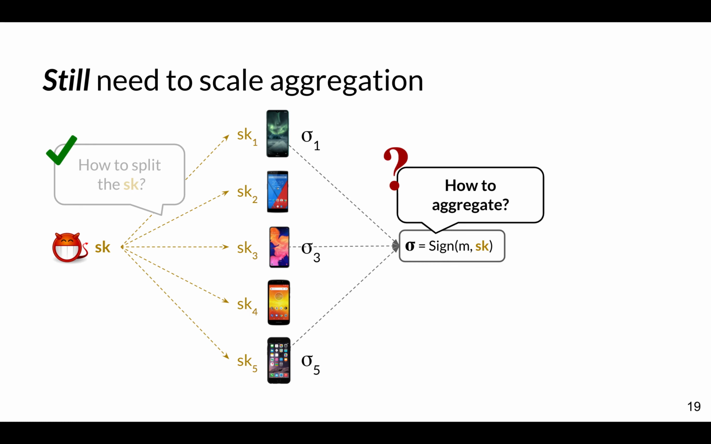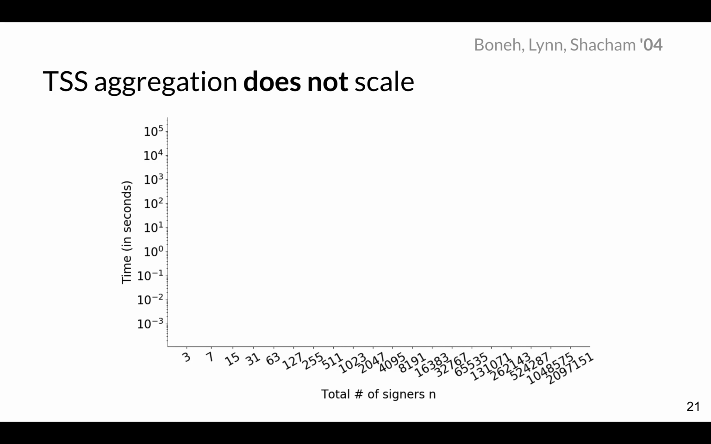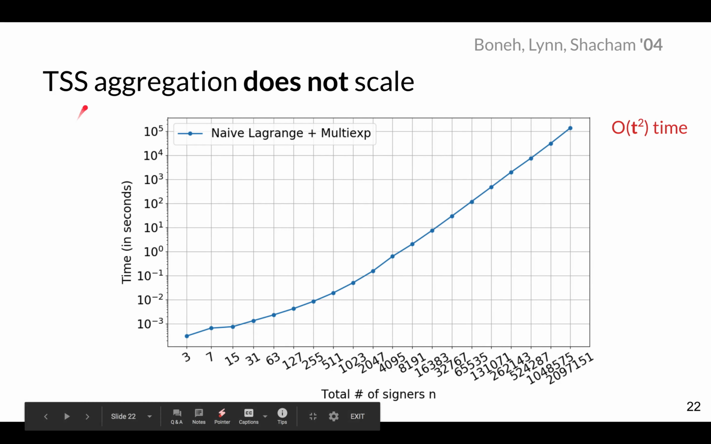Now, the next question is, how can we aggregate threshold signatures at scale? And the answer here is you can use Lagrange interpolation, which is a bit slow. And let's see why that's the case. Well, before we see why that's the case, let's see exactly how slow it is. So on the y-axis, I have the time in seconds, and on the x-axis, I have the number of signers, and the threshold t is set to n over 2.